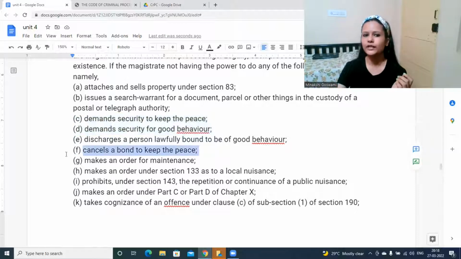Cancels a bond to keep peace. Makes an order for maintenance. If a magistrate had already made some order to keep peace and good behavior, you sign on this bond, but the magistrate cancels it by mistake.